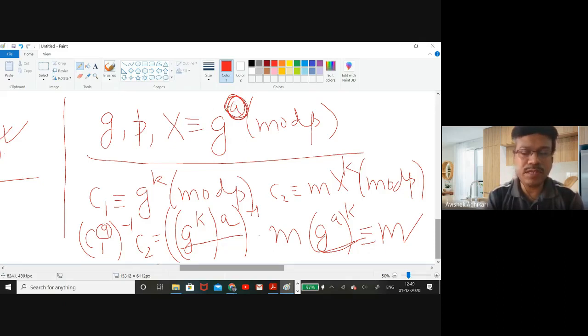So for the attacker, it's not possible to get the value of A, because if he can do this, then he is going to break the hardness assumption that the discrete logarithm problem is a difficult problem. So for the adversary, from x it is really not possible to get the value of A. As a result, with all this information, he won't be able to decrypt this.